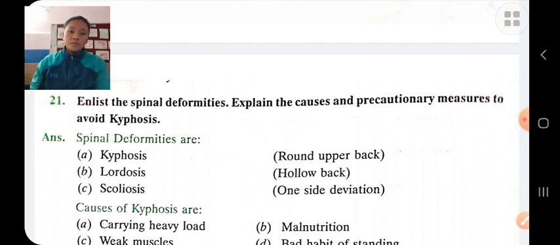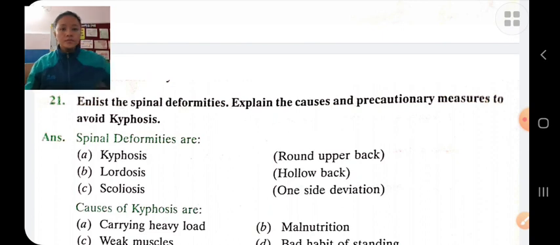Lordosis is a posture deformity in which the lumbar spine is bent forward beyond the normal level. Our body weight is shifted backward on the heels. It is due to overweight, obesity. Scoliosis is the problem of the spine in which our vertebral column bends sideward, in which one shoulder rises up and the other shoulder goes down.